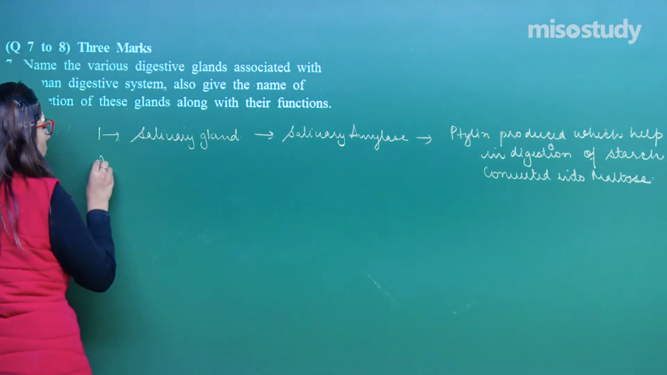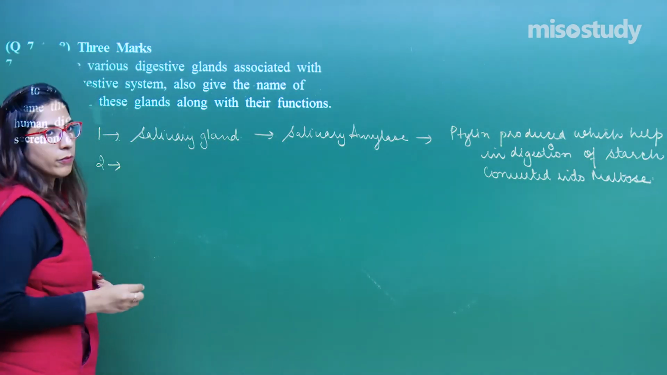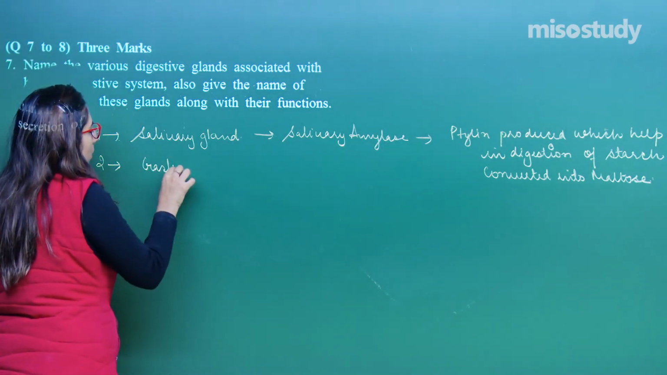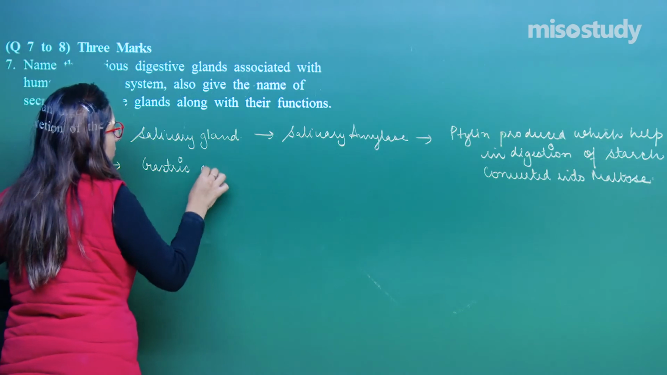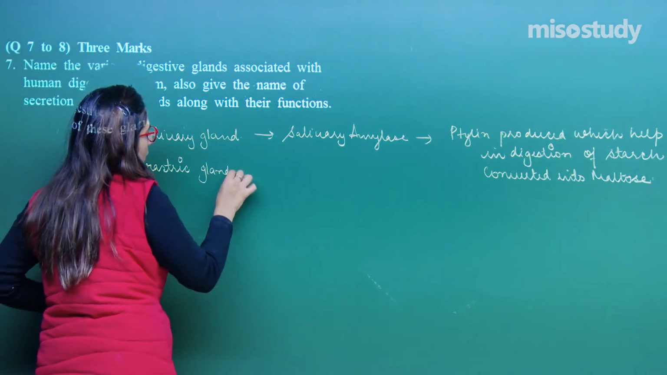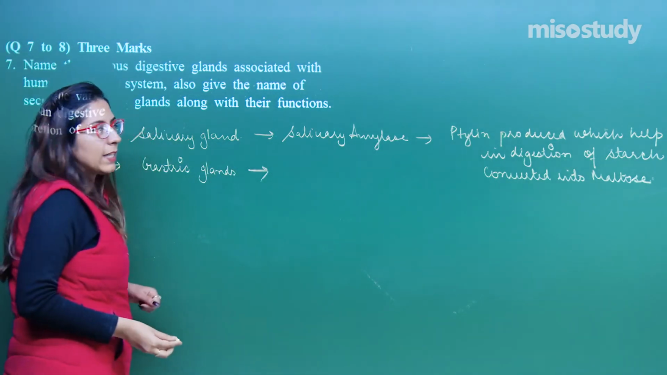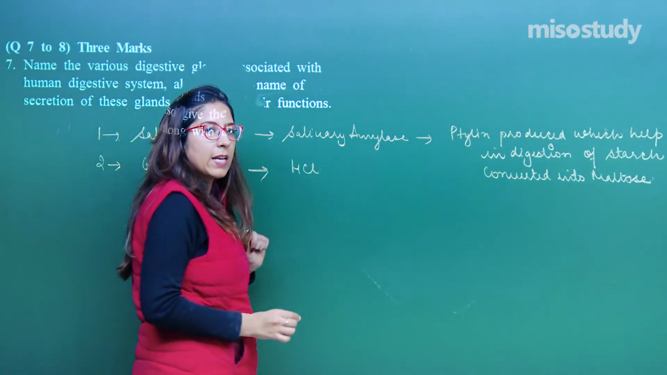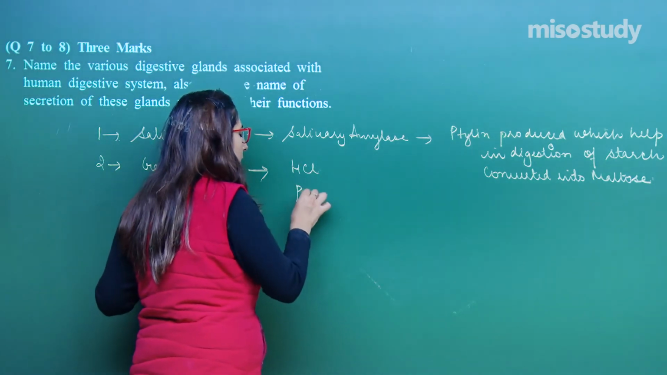Now, this was the first one. Let's talk about the second one, which you know, that is the gastric glands. Your gastric glands secrete two types of secretion. The first is HCl, and second, as you know, is pepsin.